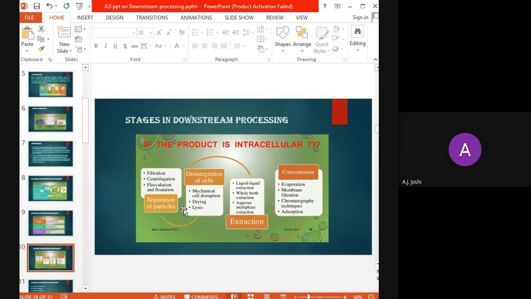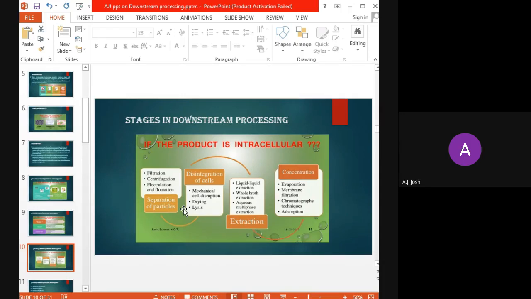Now here, instead of releasing that product extracellularly, the product is present within the particular microbial cell. So firstly, we have to focus on how we can release that intracellular product from the cells. So the various steps involved here are the separation of particles, then the disintegration of the cells, then extraction and concentration. So the sequence of the steps varies with the type of product, whether it is the cell itself, whether it is extracellular, or whether it is intracellular.